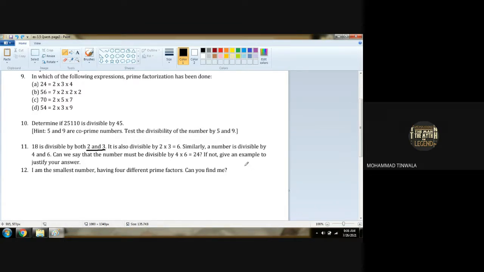So 4 different prime factors માં કયા ચાર આવે? 2, 3, 5 and 7. Are you getting? I am the smallest number having 4 different prime factors. So 4 different prime factors smallest કયા આવે? 2, 3, 5, 7. If you multiply all these 4, whatever number you will get, that will be your smallest number. This is the riddle. સમજાય છે કે નહીં?